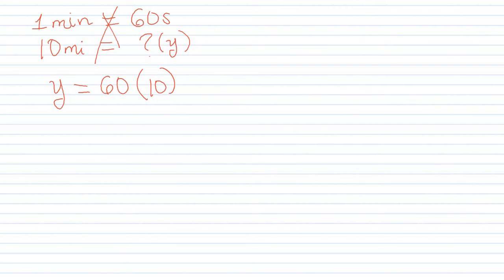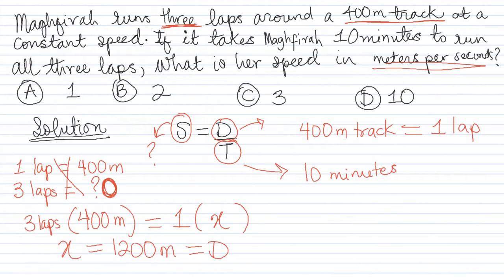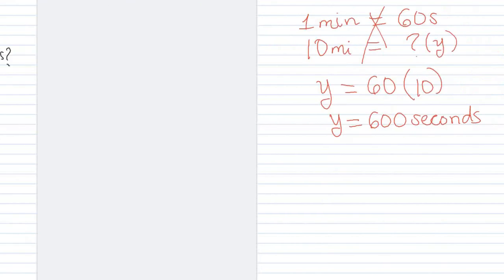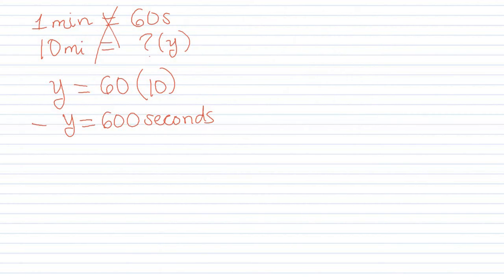So y equals 600 seconds. In 10 minutes, we have 600 seconds. In 3 laps, we have the distance of 1200. And don't forget, y is also equal to time here. So we have our distance to be 1200 meters and our time to be 600 seconds.